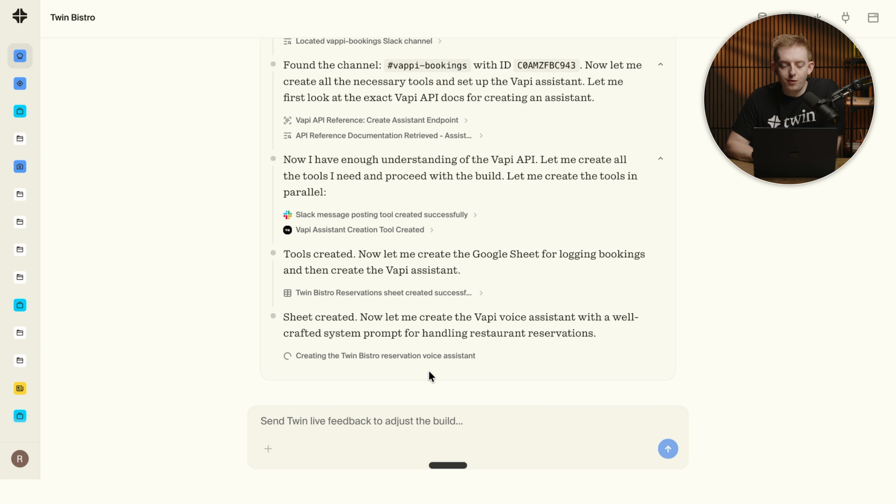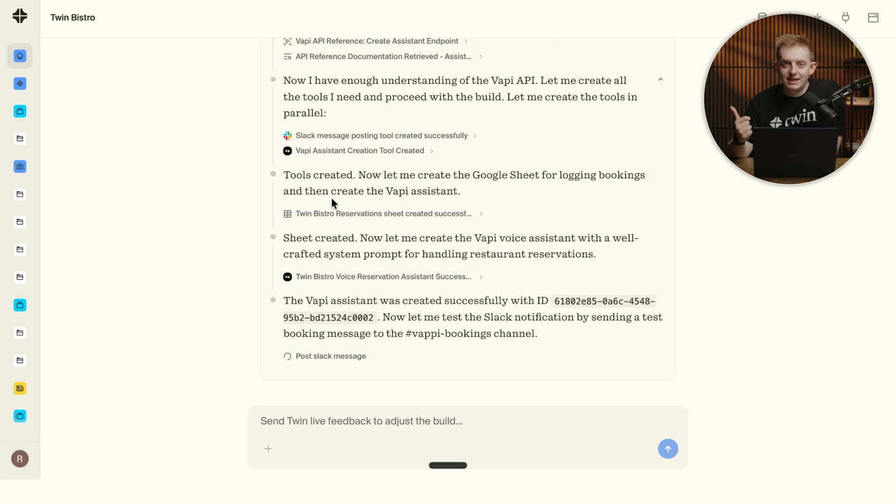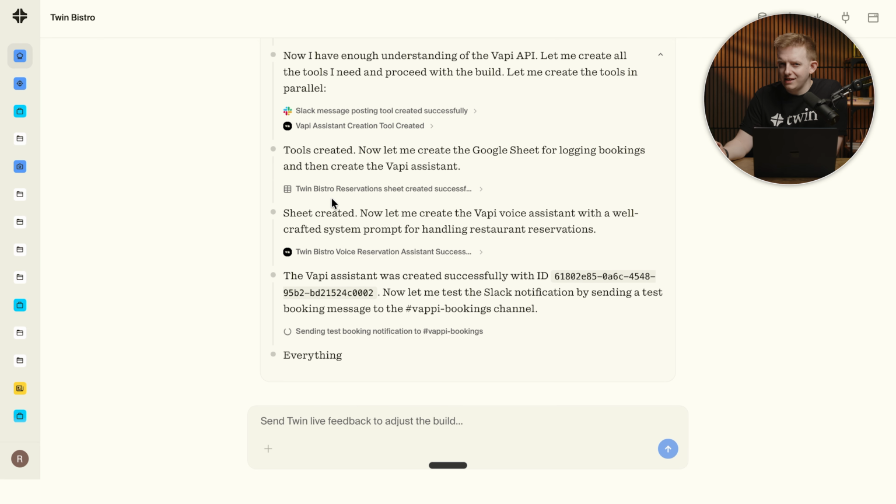So as you can see, so far we've created the Vappy system. It's created the Slack messaging, and it's also going ahead now and creating the Google Sheet, which I think is the last step in this process. And then what we're going to do is test it out and do an actual phone call with the voice agent to make sure that it works.